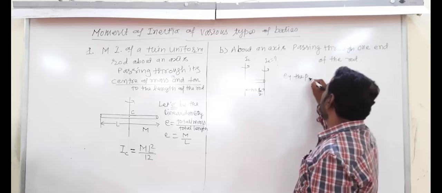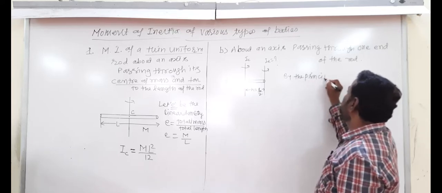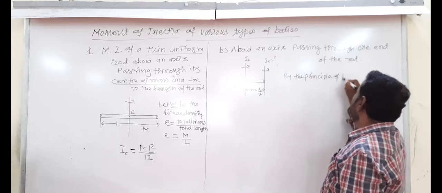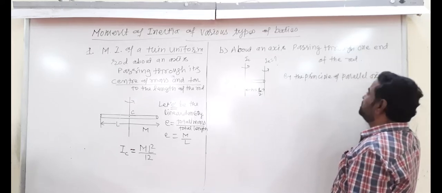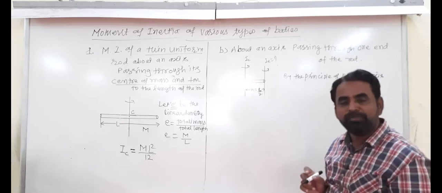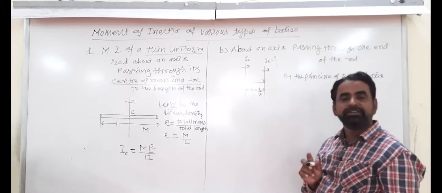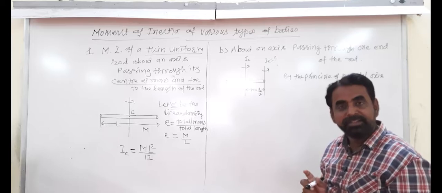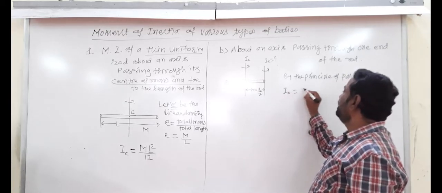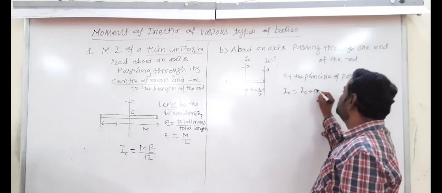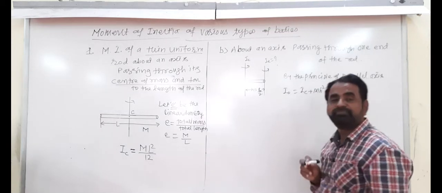by the principle of parallel axis. Recall your memory, आठवा काय principle of parallel axis? IO is equal to IC plus MH square.